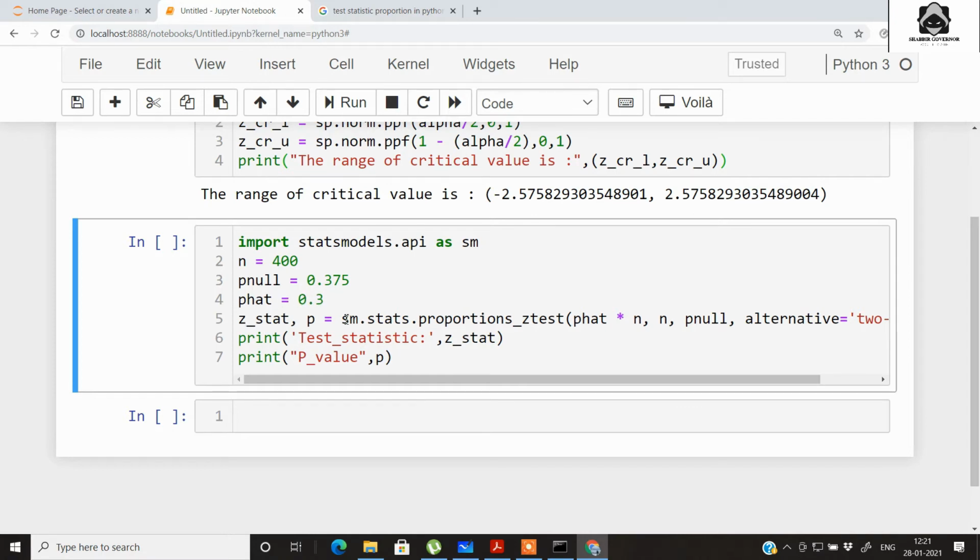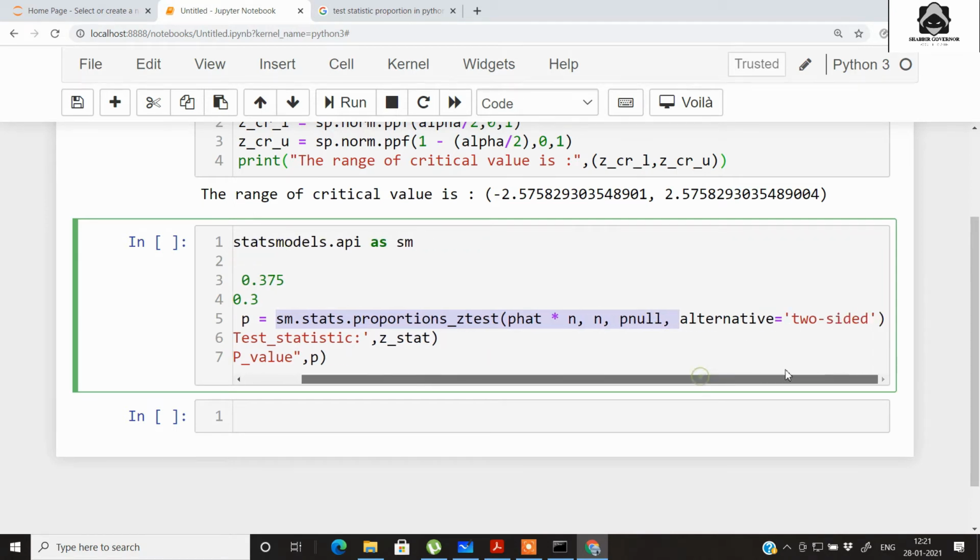Then we have the statsmodels proportions z-test function, in which we pass the p hat into n. Then we pass the number of samples and the p null that we wanted to state, and since it is a two-tailed test, we pass the alternative as two-sided. If it was a one-tailed left-side or right-side test, we would have passed smaller or larger for the respective cases.